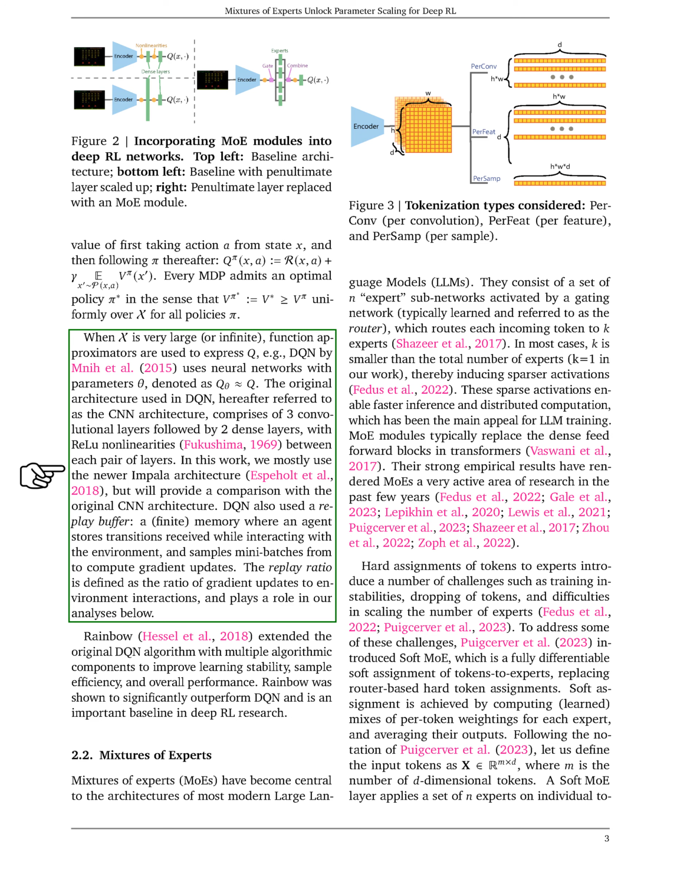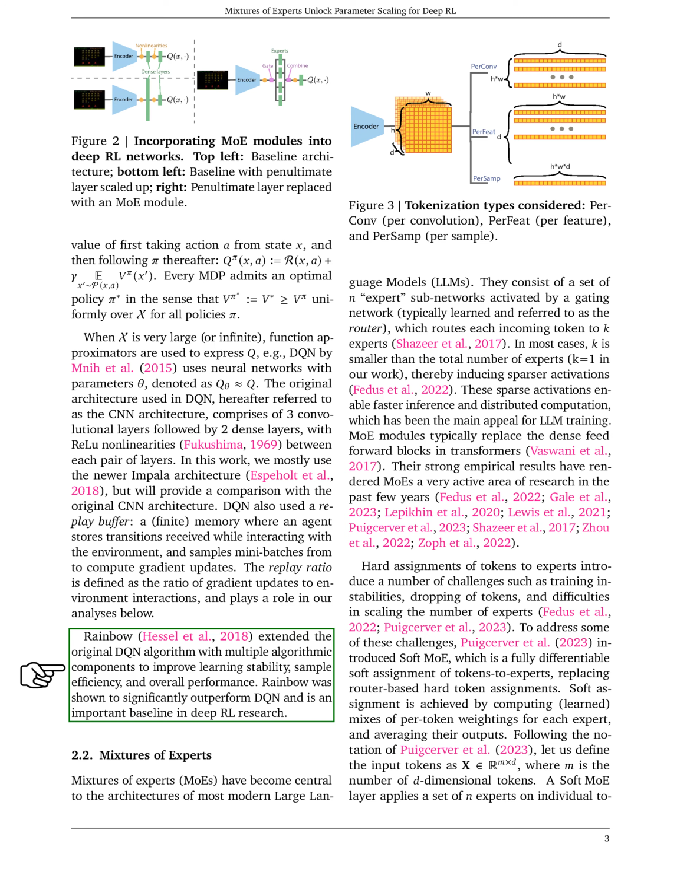Our work primarily utilizes the newer Impala architecture for this purpose, though we also compare it with the original CNN architecture used in DQN. Additionally, DQN's use of a replay buffer and the concept of a replay ratio are crucial to our analyses. We also reference Rainbow, an extension of DQN that incorporates multiple algorithmic improvements, as a significant baseline in our research into deep RL.